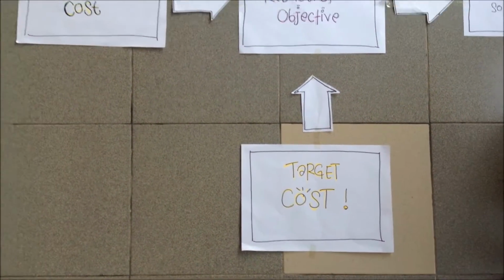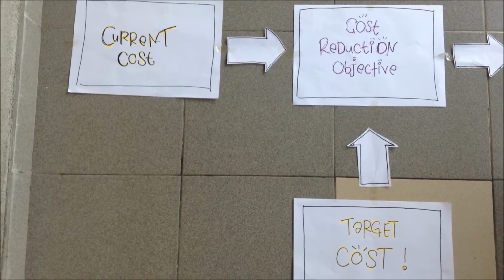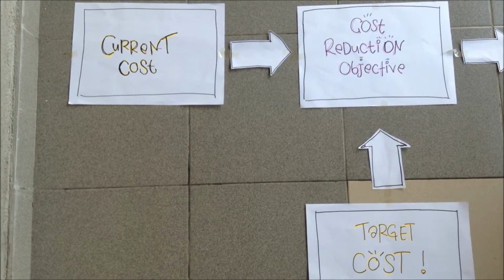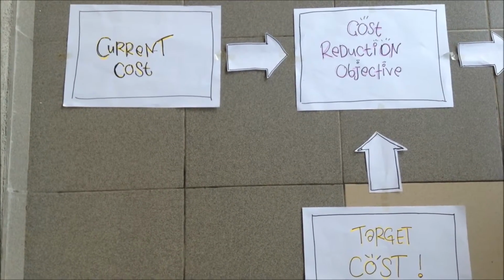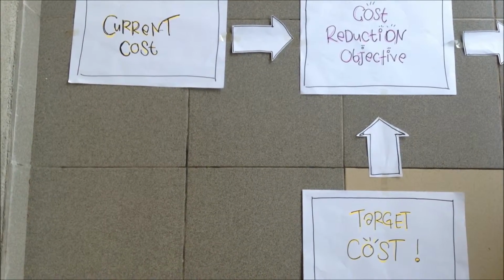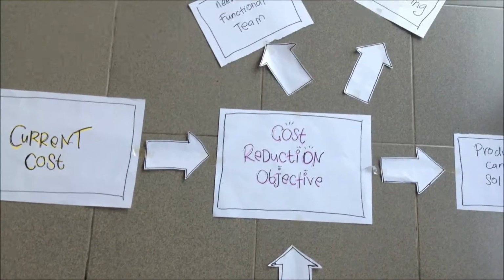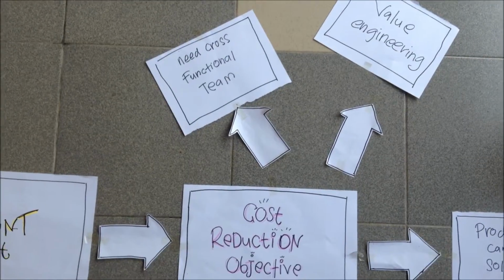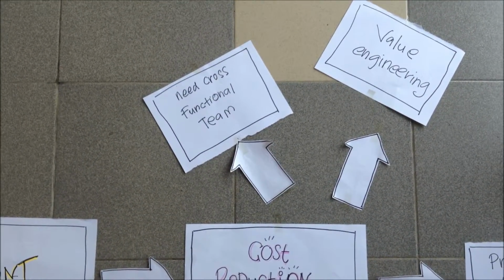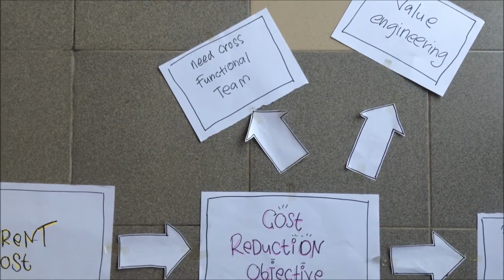Having established the cost reduction objective, the challenge is to find a way to remove cost from the product in order to get the current cost lower than the target cost. There are 2 steps to remove costs from the product, which are using a cross-functional team and value engineering.